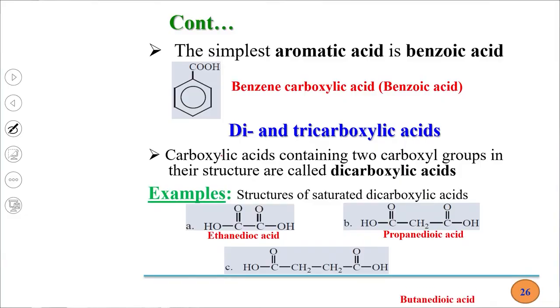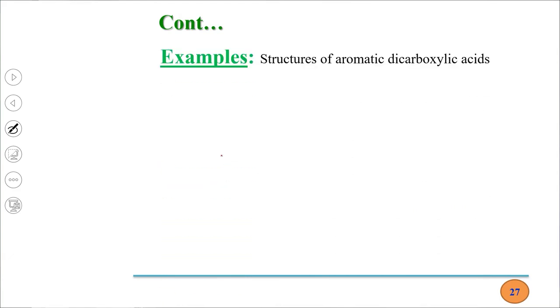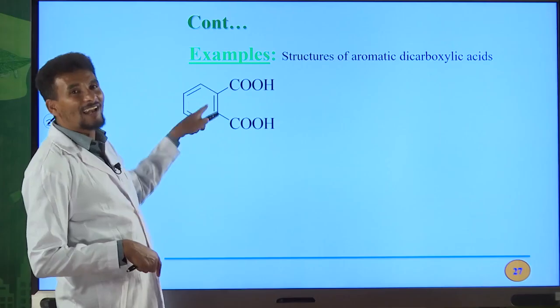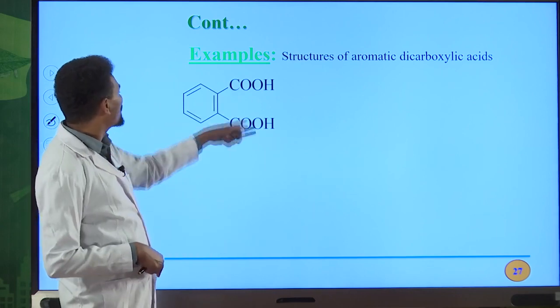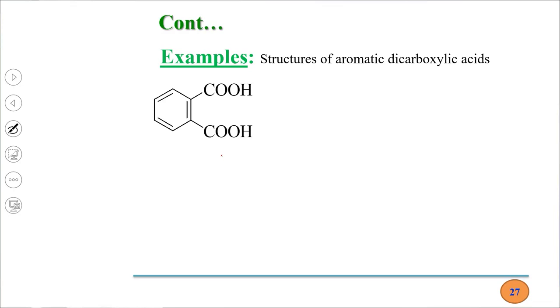So this is butanedioic acid. This is the IUPAC name for this dicarboxylic acid. Another one, aromatic dicarboxylic acid. For example, you have two COOH groups. Both of them are directly bonded to the benzene ring. Therefore, the IUPAC name for this one is 1,2-benzenedicarboxylic acid. This is the IUPAC name for this compound.